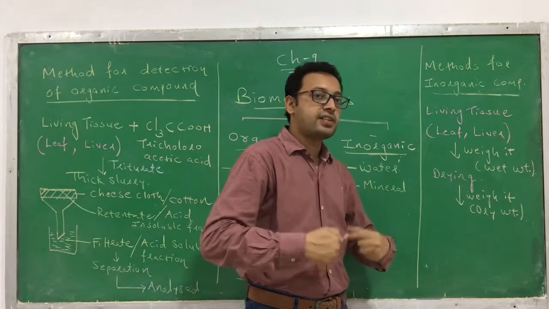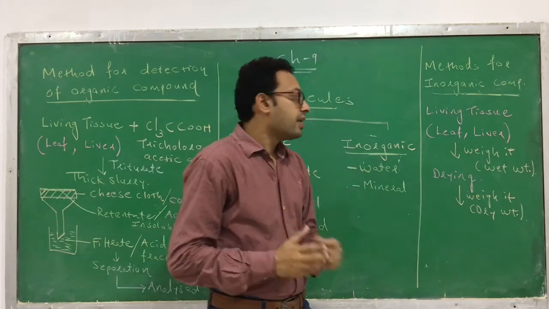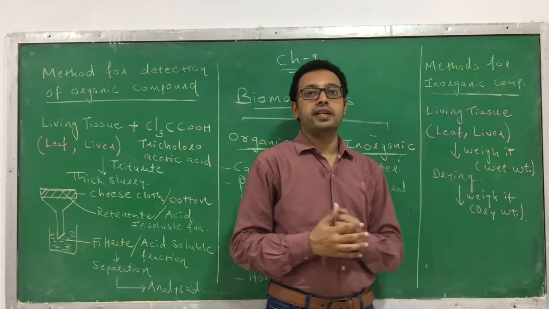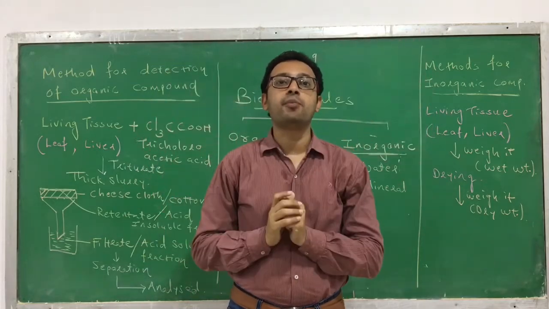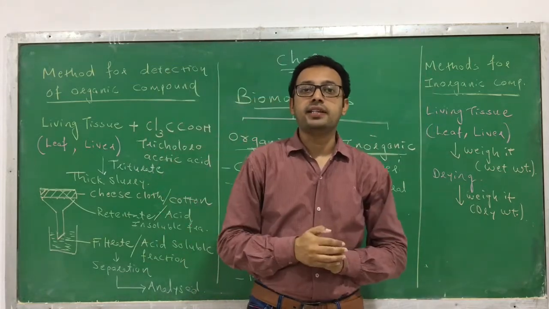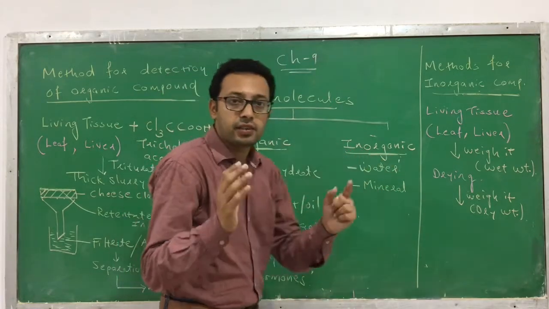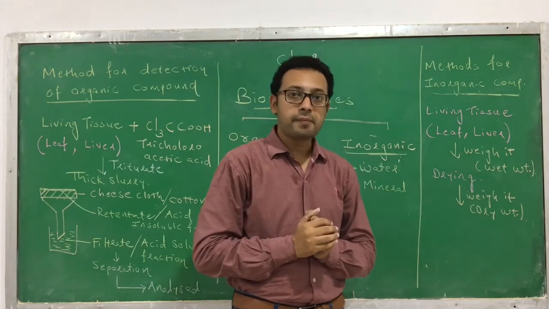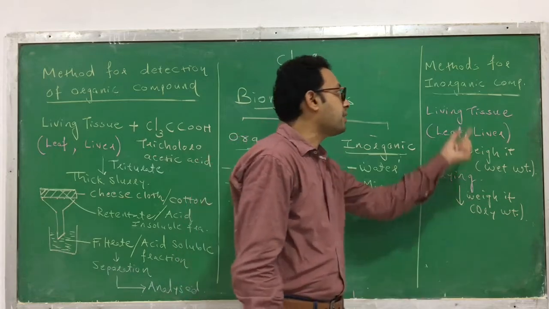The weight obtained after drying is called the dry weight. If you subtract the dry weight from the wet weight, you obtain the quantity of water that is evaporated, and thus you can find how much water is present in it. Water is one of the inorganic components. But apart from that, you also want to determine the minerals that are present in it.